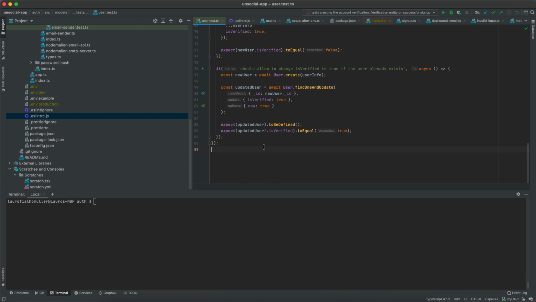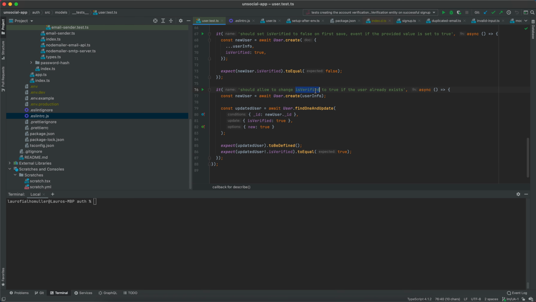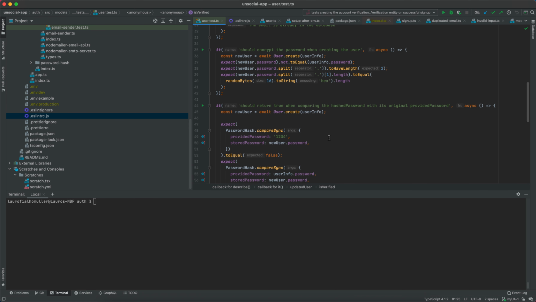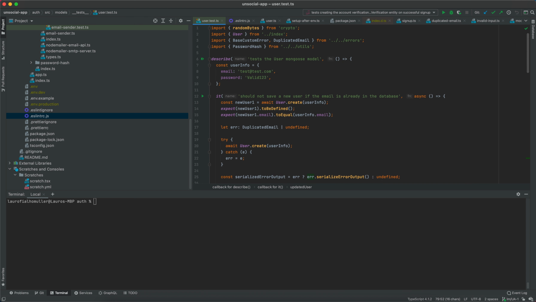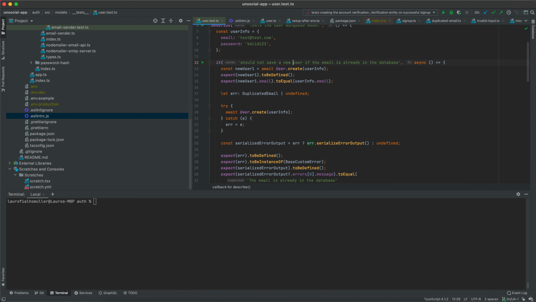In the previous video, we implemented a couple of tests to ensure that the isVerified flag is always set to false when we create a user, but that it can be changed to true at any point after the user is created. When I was implementing this, I actually noticed that there is a flaw in our design. Not in this functionality specifically, but in the fact that we can change the user email by using this findOneAndUpdate and bypass the uniqueness verification.